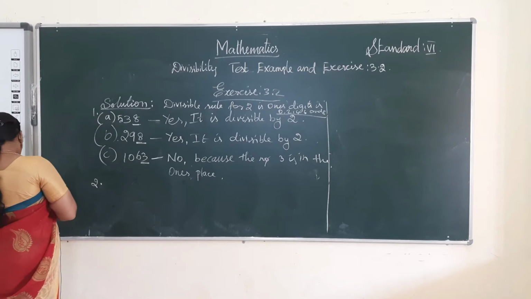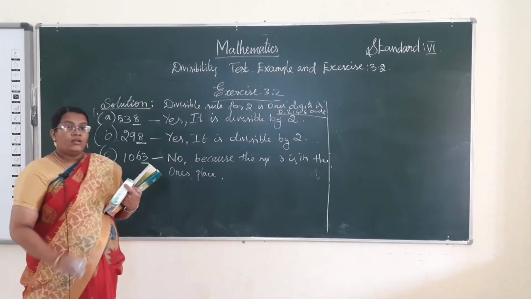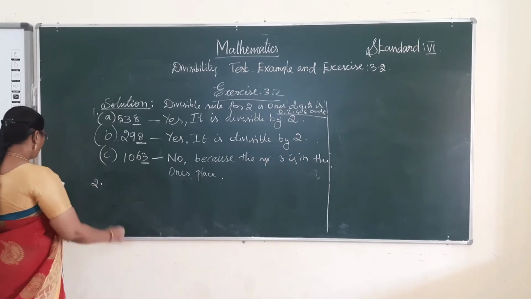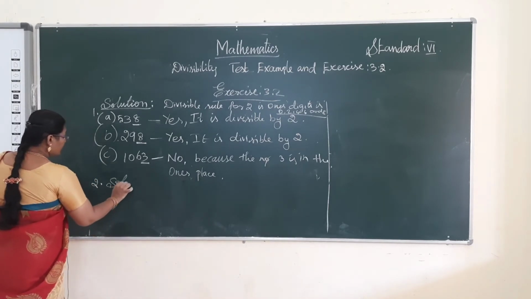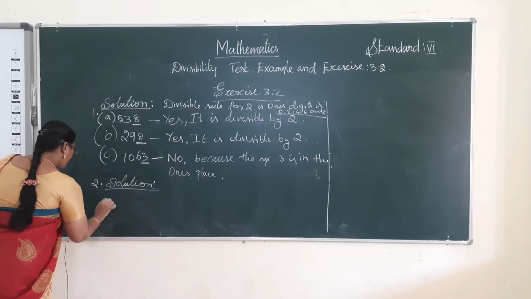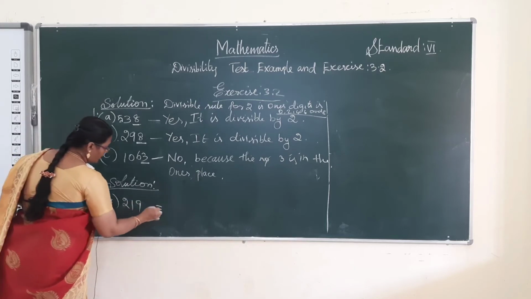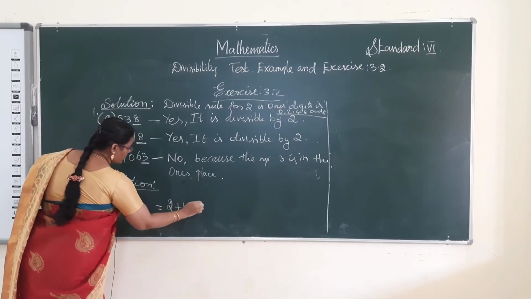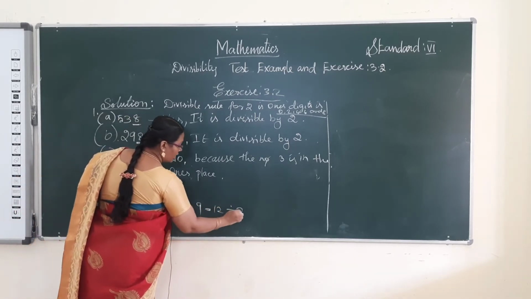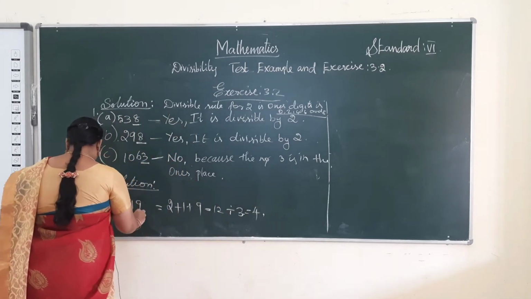Second one: which of the following numbers are divisible by 3? What is the divisibility rule of 3? The sum of the digits. The first one is 219. What is the sum of the digits? 2 plus 1 plus 9 is 12. 12 is divisible by 3. So yes.